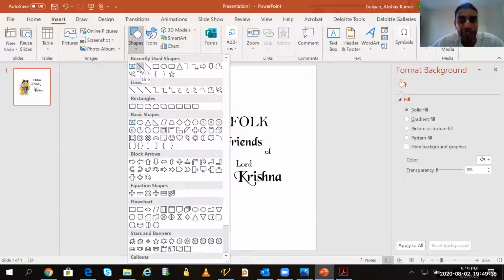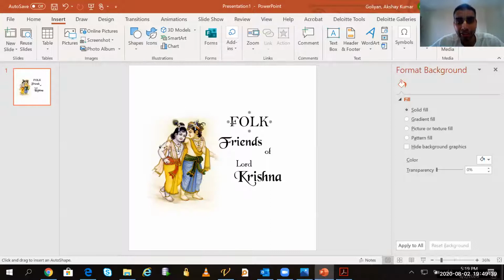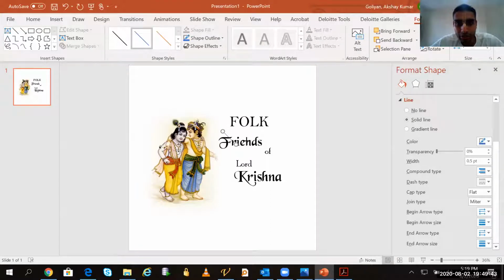So I will simply take, let's say, one line, and I will take it from here to here, like that. And I will increase the width of this line.